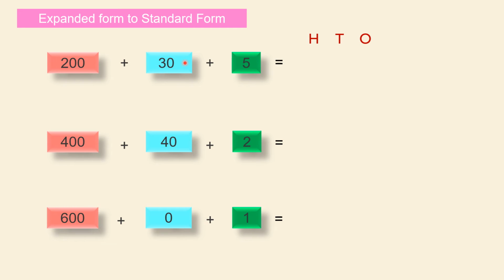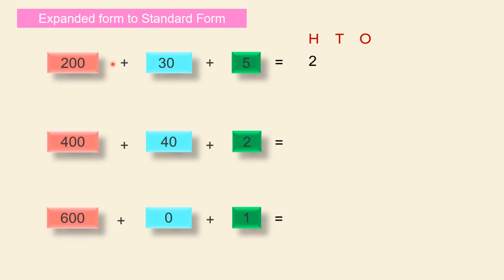Before converting, it's very easy and convenient if you write the places: hundreds, tens and ones for a 3-digit number. Now 200 means there are 2 hundreds in that number. So we need to put 2 in the hundreds place.